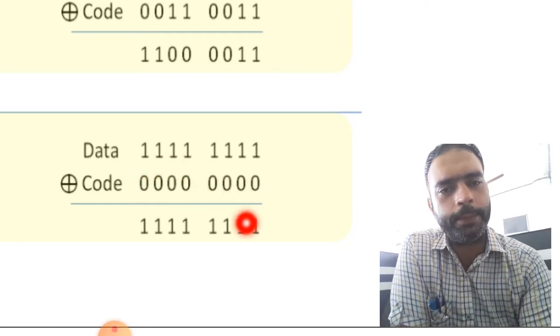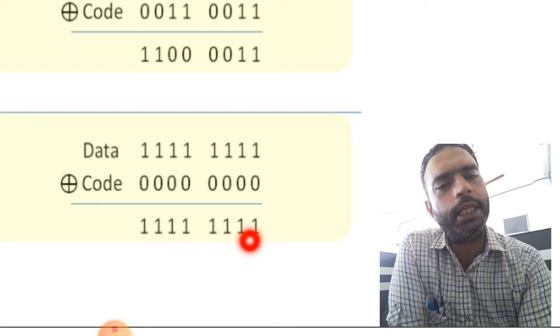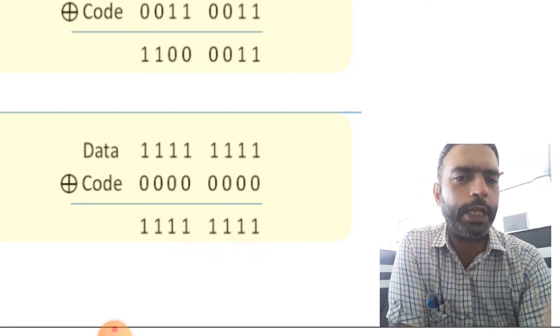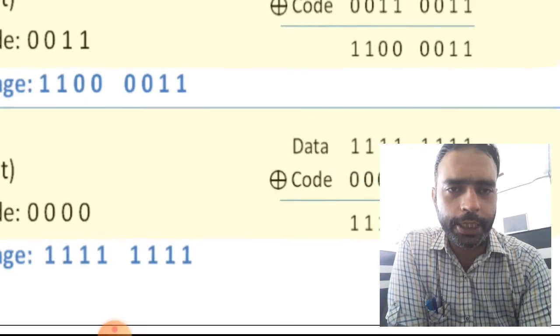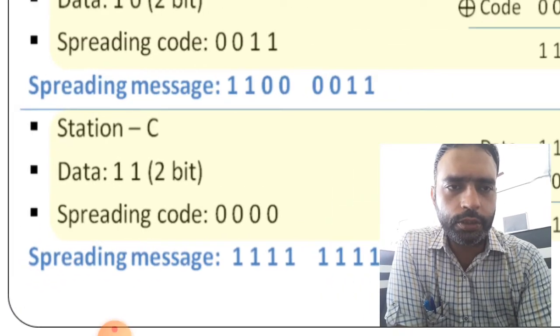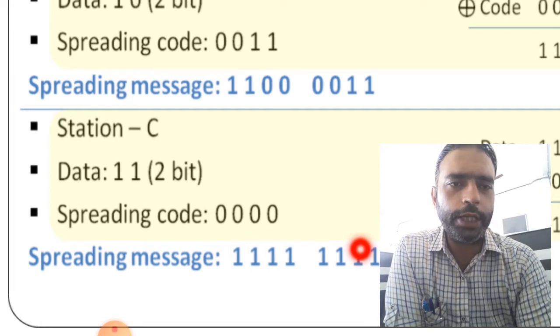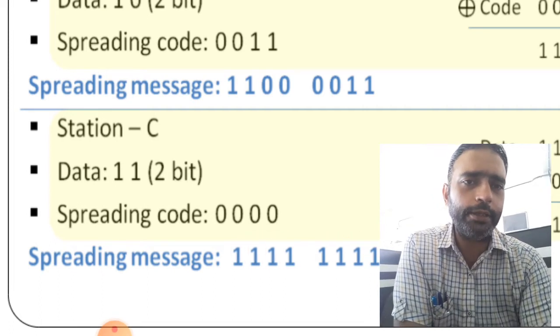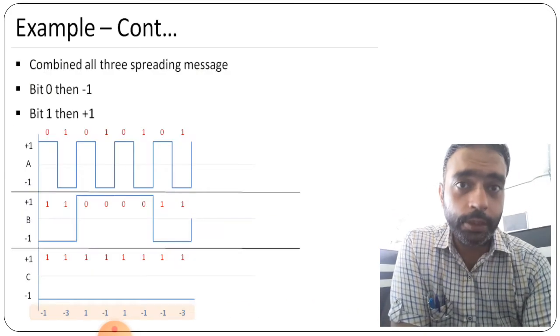Okay, 4 times it is given here. Now in the XOR part, all are different, so 8 times 1 will be the answer. And finally the spreading message here is 8 times 1, we can see, right? So this is what we are taking.